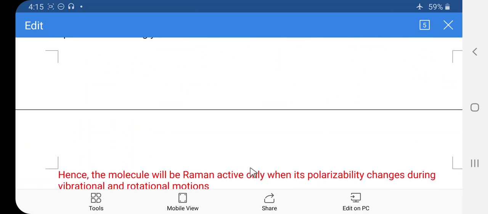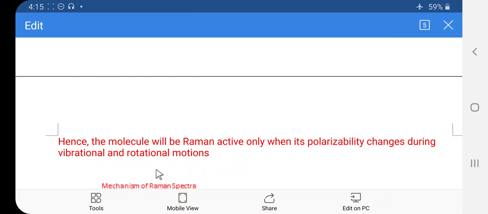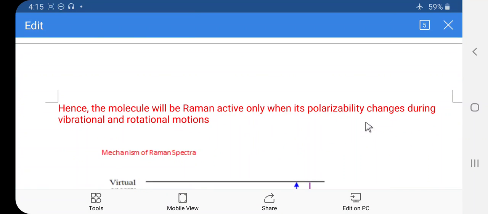So which molecules are Raman active? The molecule will be Raman active only when its polarizability changes during the vibrational and the rotational motion. So this is the condition to obtain the Raman spectra. Only those molecules whose polarizability changes during the vibrational and rotational motion are Raman active, or give the Raman spectra.